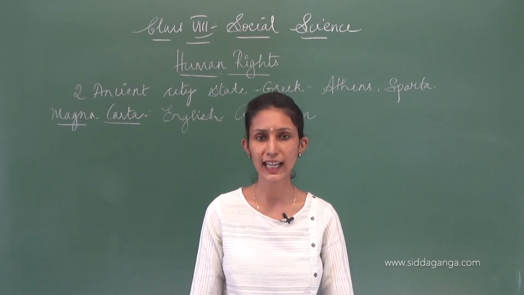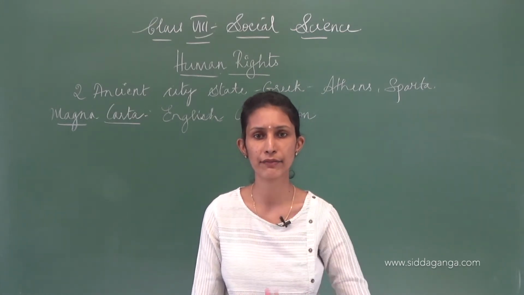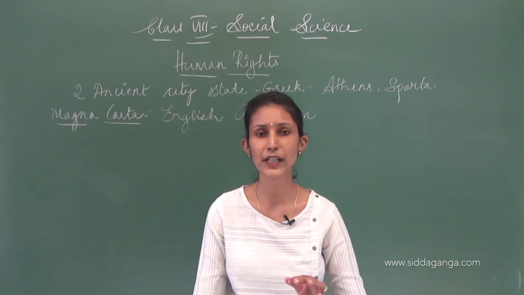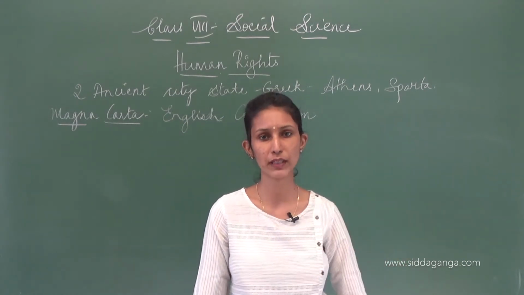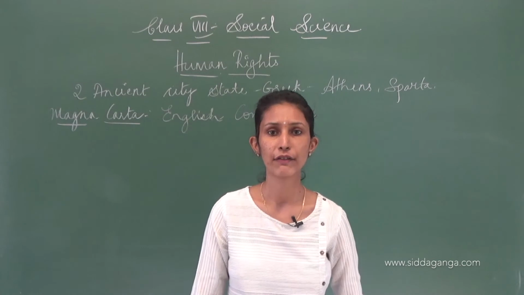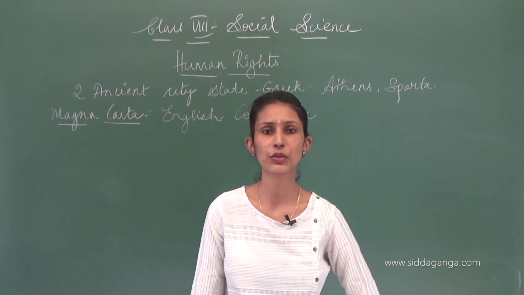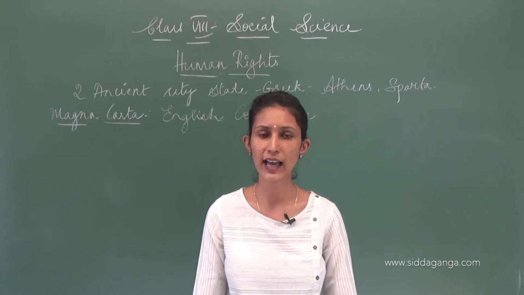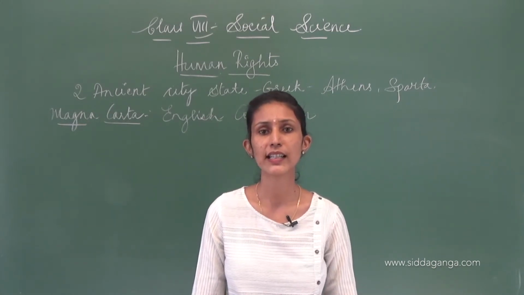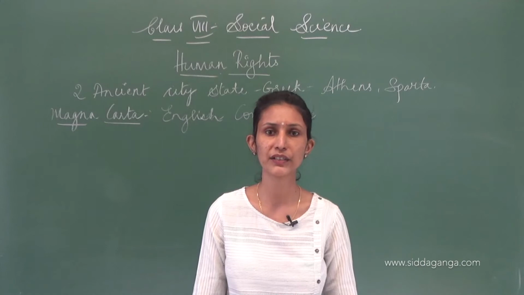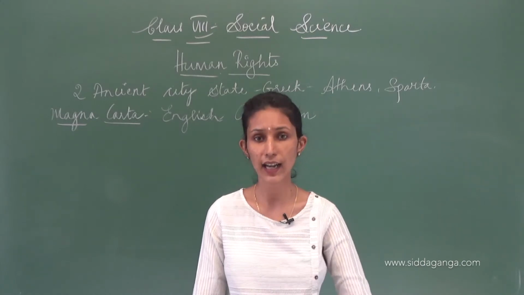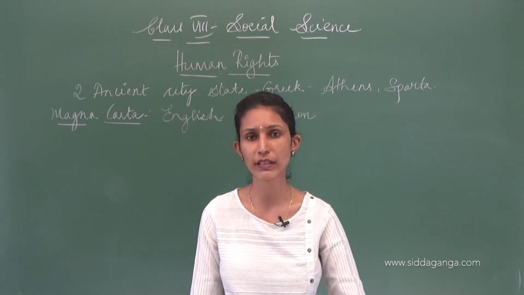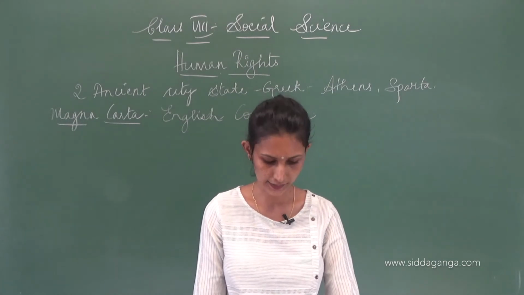Everybody has the natural right to live, natural right to freedom. You cannot give them life or you cannot give them freedom. Each individual possesses it as soon as he takes birth. The living and the freedom is a natural right, and it cannot be given, is what John Locke says.